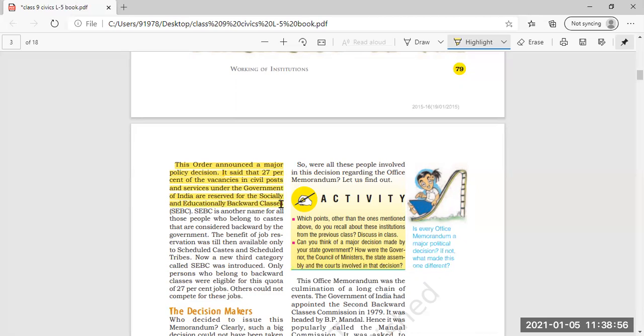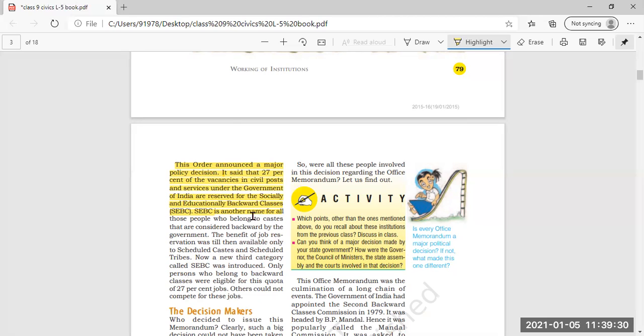Now, SEBC is another name for all those people who belong to castes that are considered backward by the government. They are given this category by the government only, and the benefit of job reservation was till then available only to scheduled castes and scheduled tribes. Now till then only the benefit of the reservation of jobs was given to SCs and STs only.